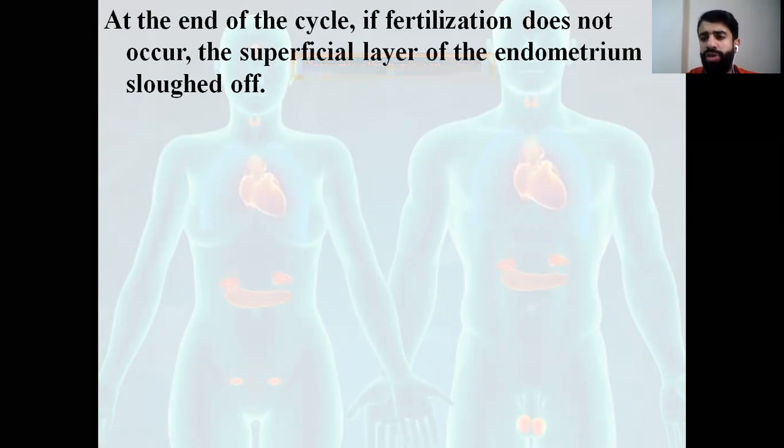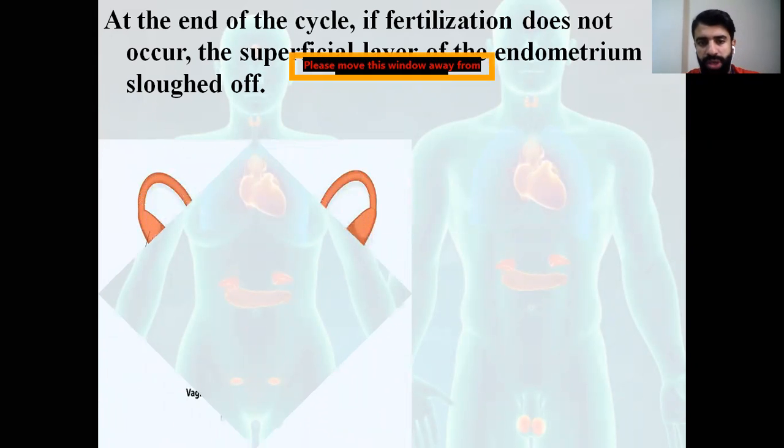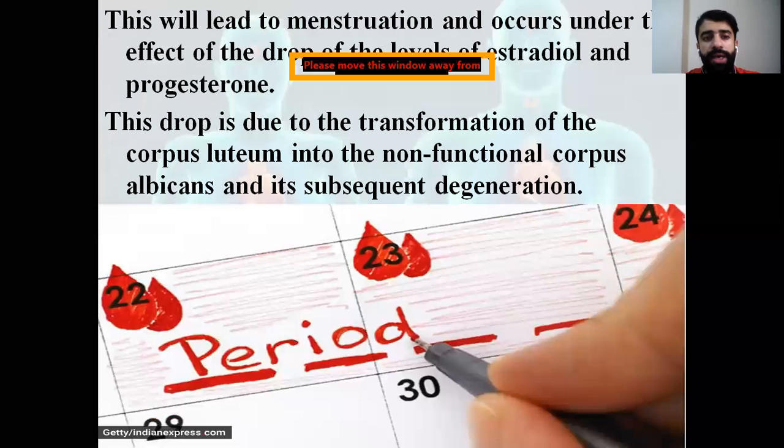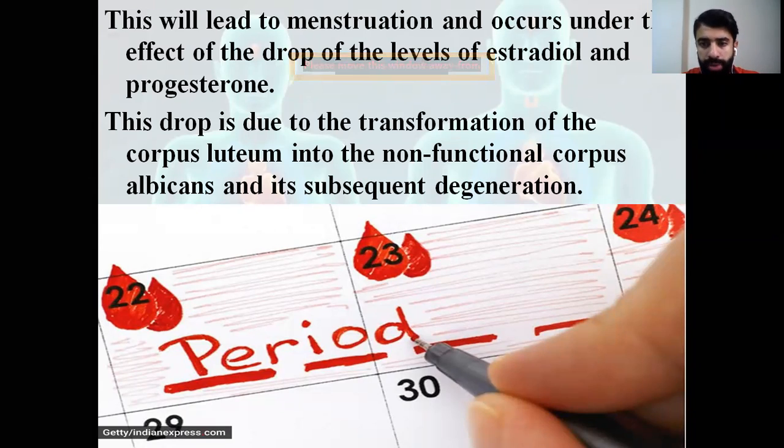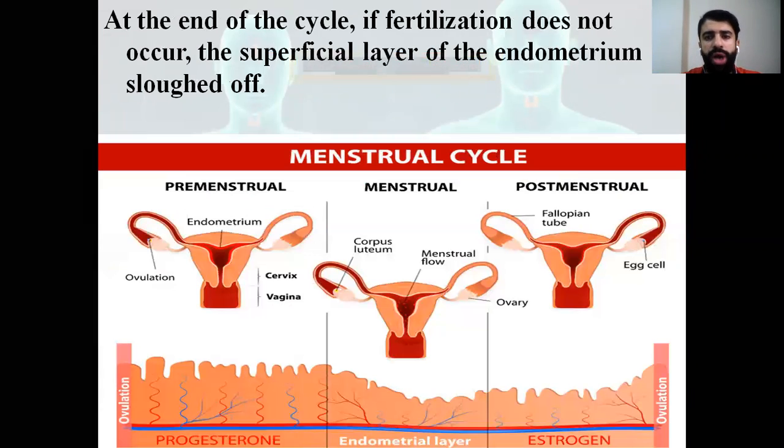At the end of the cycle, with no fertilization, we have sloughing of the endometrium. What is the meaning of sloughing of the endometrium? The endometrium will be exposed to bleeding, and this will lead to menstruation under the effect of a drop in the levels of both ovarian hormones, estradiol and progesterone. This is due to what? Due to the transformation of the corpus luteum, the yellow body, into the non-functional white body, which is called the corpus albicans. So at the end of the cycle, with no fertilization, the superficial layer of the endometrium is sloughed off.